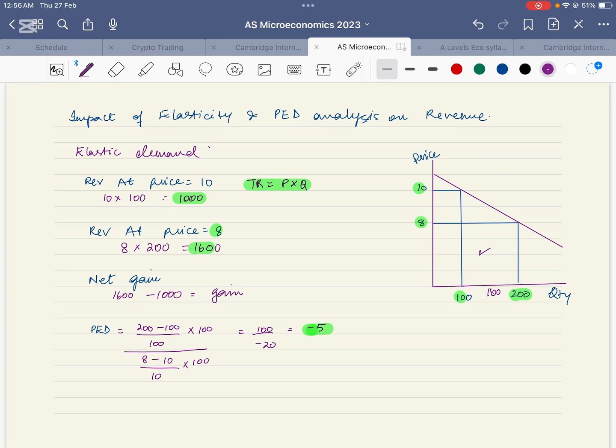This is the gain, but how come it is 800 and not 600? The box above has the vertical distance equal to 10 minus 8, which is 2, and the horizontal distance is 100. The area of that box is 2 multiplied by 100, which is equal to 200. We have lost that area as well while making a gain when the price changed. The area from 8 to 200, which is 1600, out of which we were left with 800, but we had to subtract 200 as well to calculate total gain or total profit.